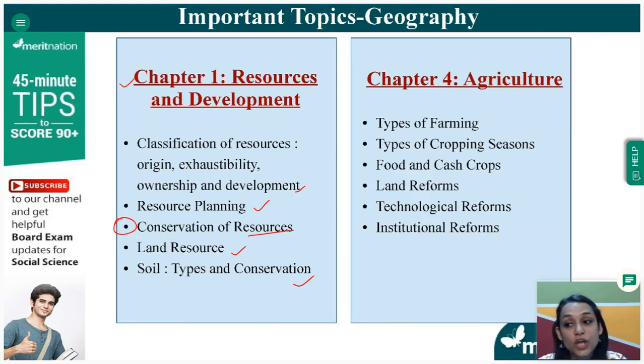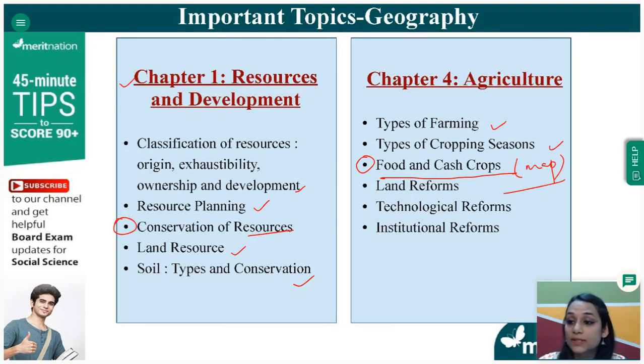Then we have the next chapter, which is agriculture. In agriculture, you only have to study the types of farming that is there: primitive, subsistence, intensive farming. Then what are the different type of cropping seasons, which is Kharif, Rabi cropping seasons. Then food and cash crops. What are the different kind of food and cash crops that's there? Now, this is something from which questions can come in your map marking as well.